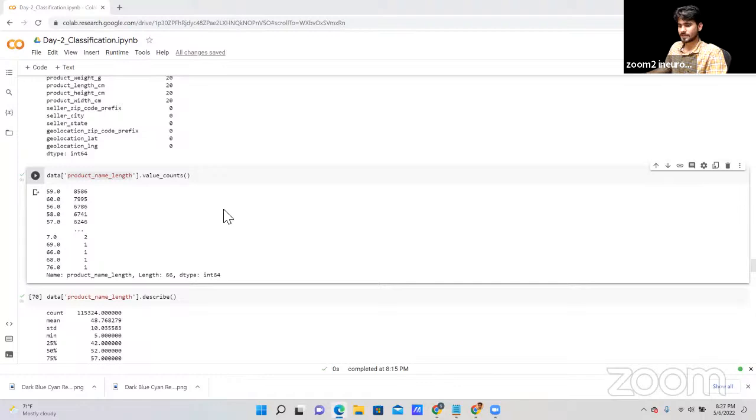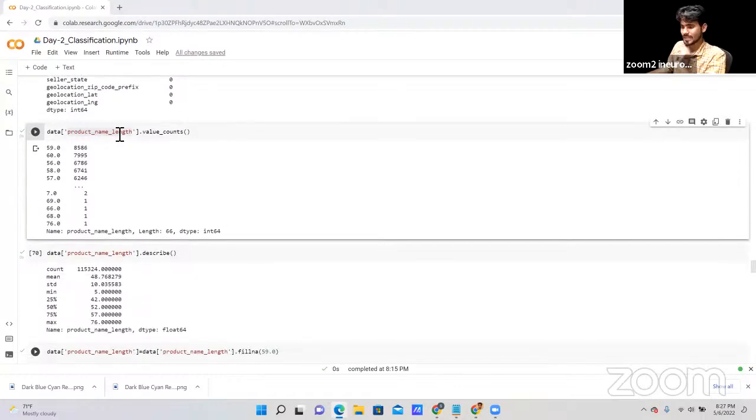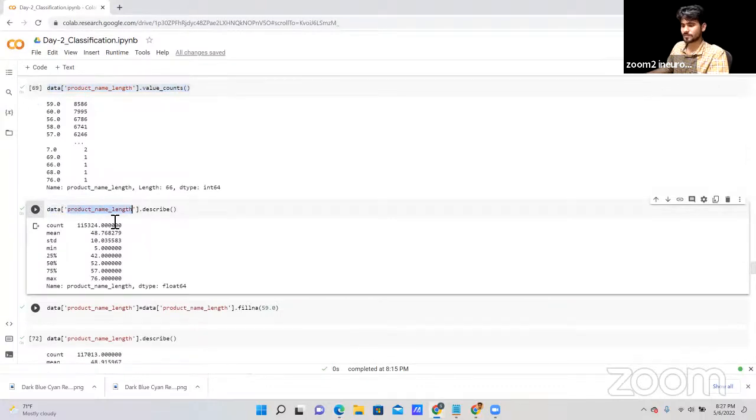Okay, fine. So now I'm just checking the value counts. After that, I'm describing the value, whatever the total count that we have. So we have a 1,15,324 value count. Total data. Mean, standard, if you want to check, 48.7. Standard deviation, 10. Minimum value, 5.